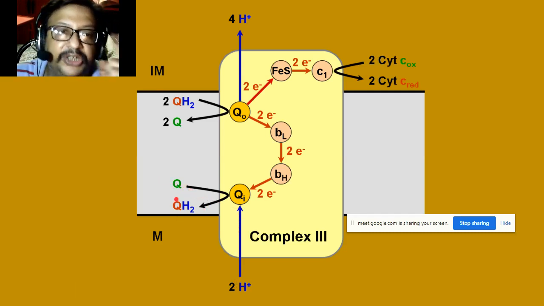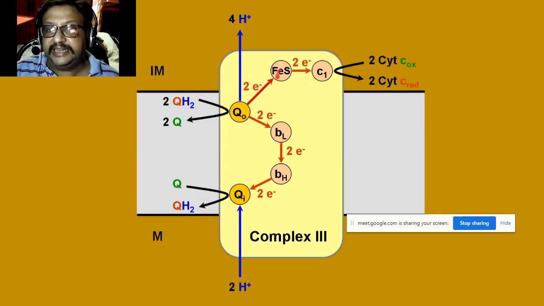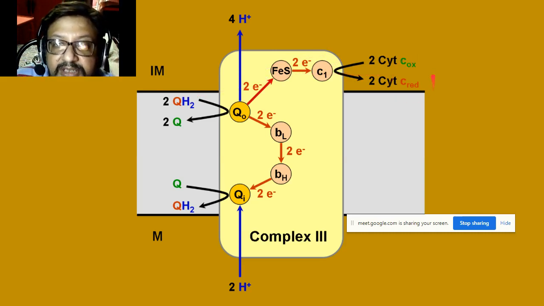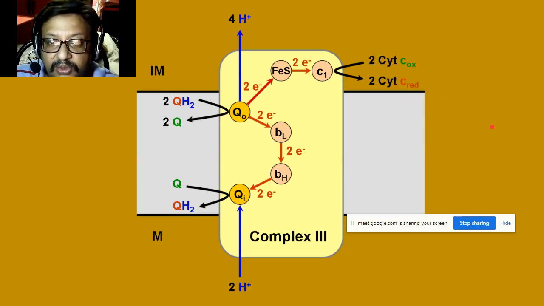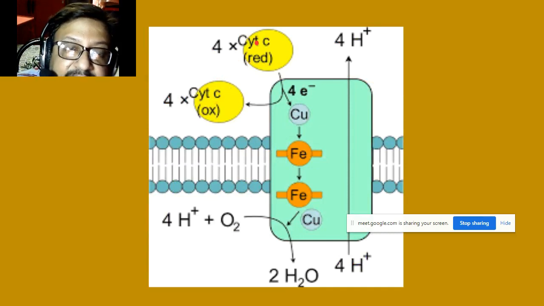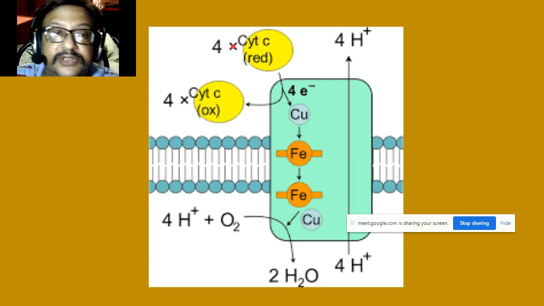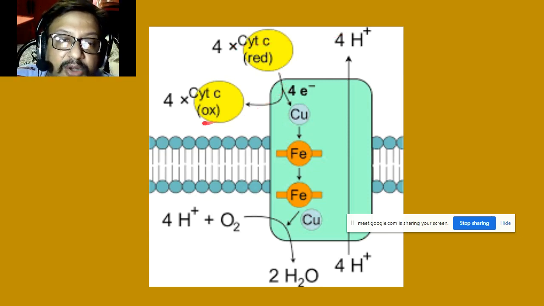So 1 more molecule of QH2 will be regenerated, and 2 high energy electrons will pass through the cytochrome center, and oxidized cytochrome will form reduced cytochrome in this complex. Now we go to the next complex. 4 of these reduced cytochrome become oxidized, and they send 4 electrons.